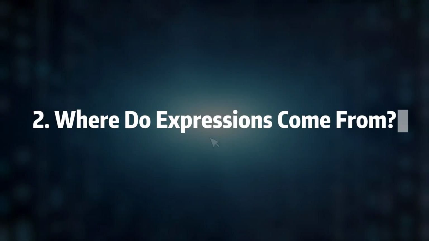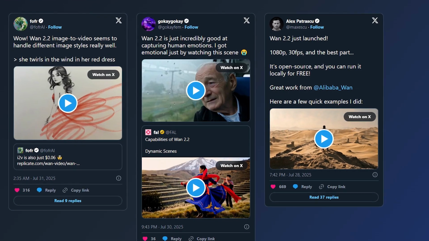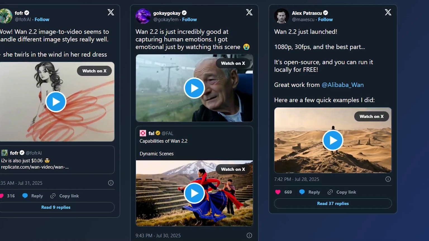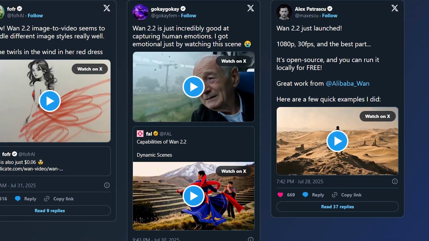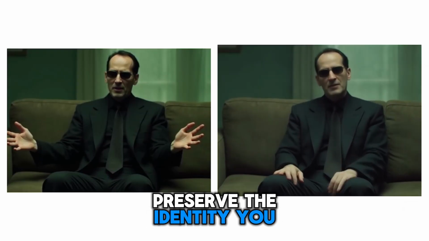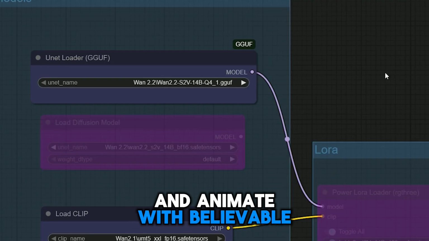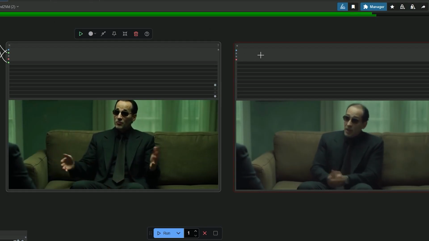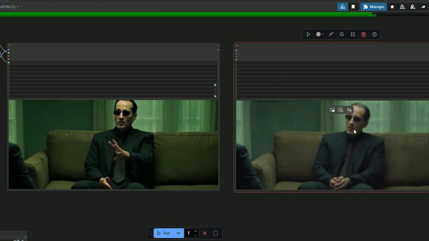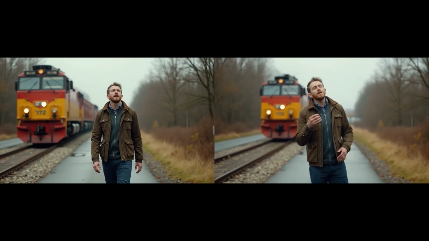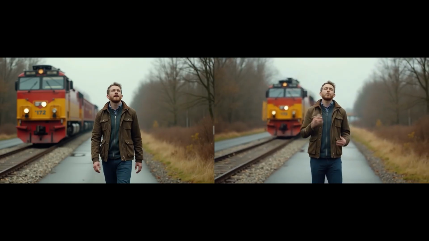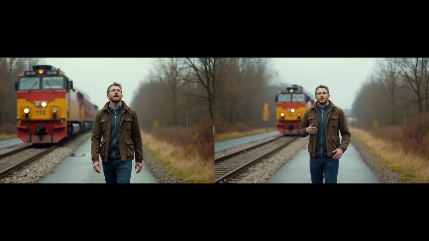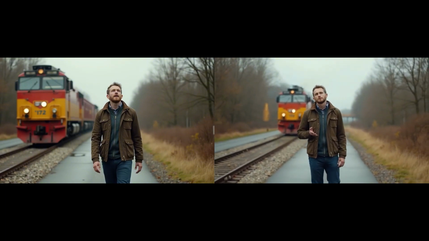2. Where do expressions come from? Give WAN-2.2 S2V 2 things: a clean portrait and a clear audio file. And it keeps 3 promises. Align with the voice, preserve the identity you supplied, and animate with believable nuance. Alignment begins with the waveform. Pauses, stress, and syllabic timing are distilled into a visemes stream, the mouth shapes that correspond to phonemes. Good alignment does more than match lips. It coordinates cheeks, jaw, and breath timing so articulation feels physical.